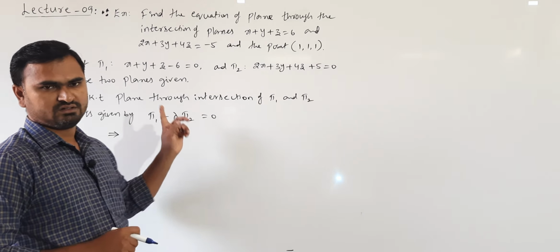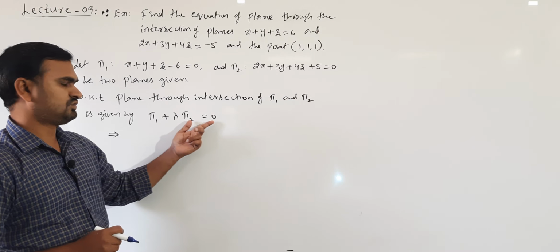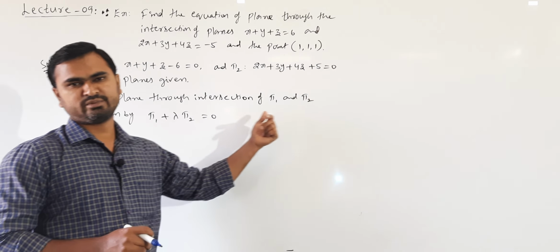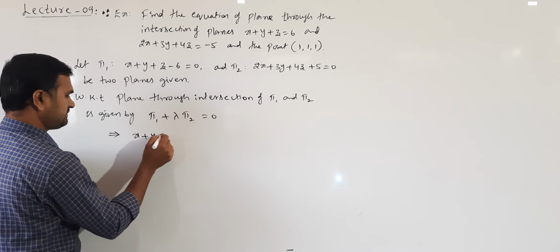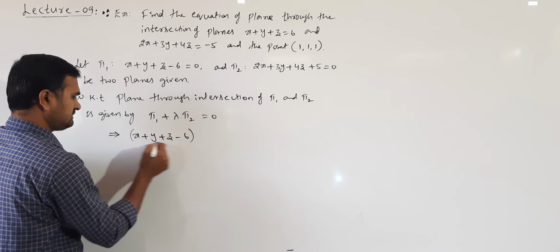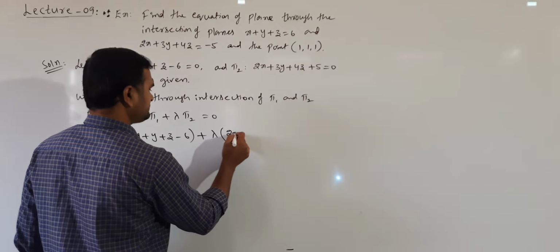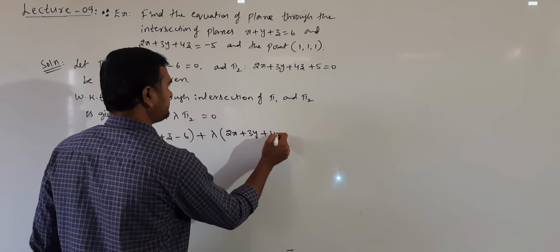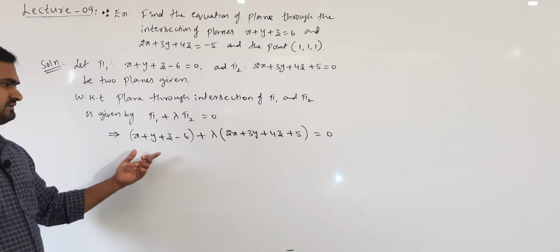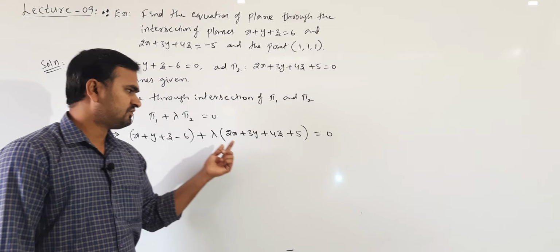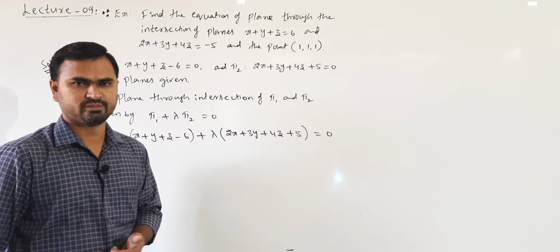Any form, vector or Cartesian form of planes are given, plane through intersection of two planes means it is always pi 1 plus lambda pi 2 equal to 0. So it is pi 1, x plus y plus z minus 6, plus lambda into pi 2, which is 2x plus 3y plus 4z plus 5, is equal to 0. This is the equation of required plane. When lambda changes, equation of plane changes. Like this we get infinite number of planes.